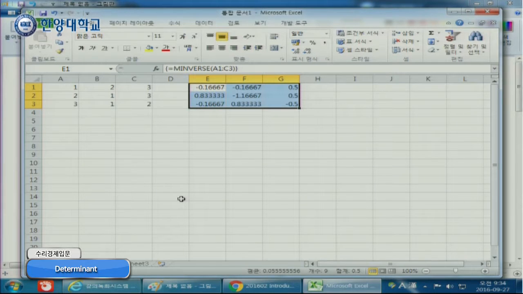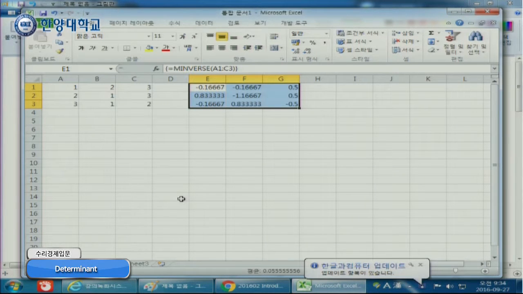MINVERSE, and then parentheses, and then select these 9 cells, A1 to C. Oh, this cell is empty, so you have to put number 2 over here, and then 9, and then equal.